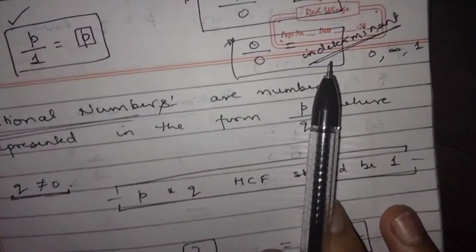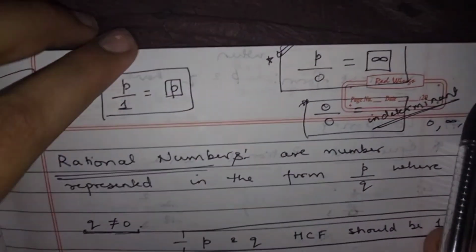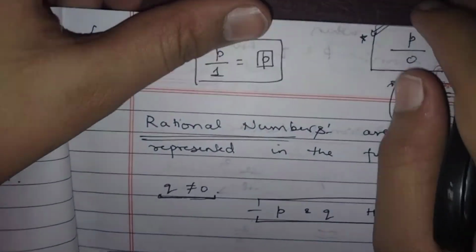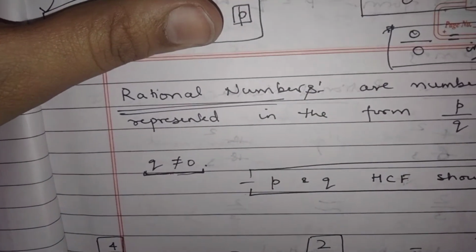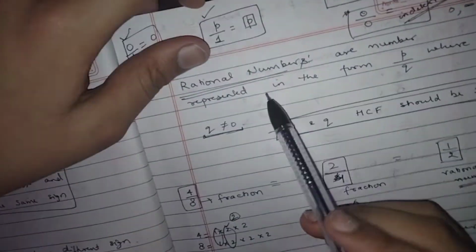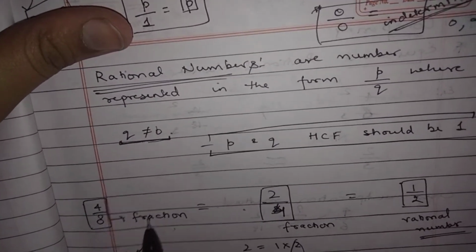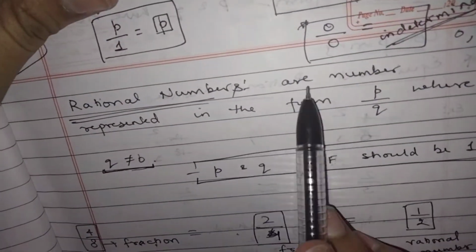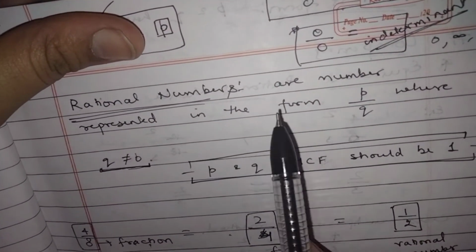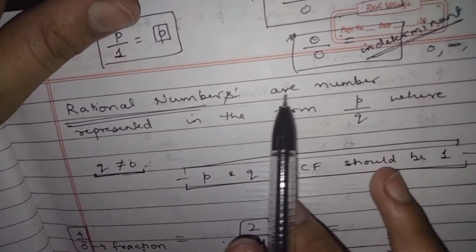Rational numbers. First of all, rational numbers are numbers represented in the form of p by q. If somebody asks what the difference between rational numbers and fractions is, let me show you. Fractions are in the form of p by q, that is right. And rational numbers are in the form of p by q, that is also right. But if both are the same, why are the names different? Let me explain.